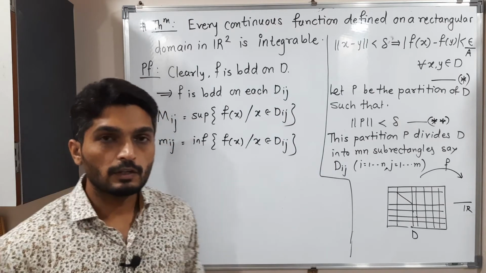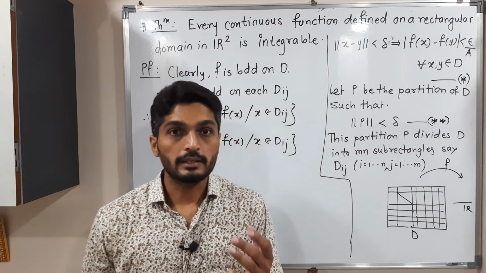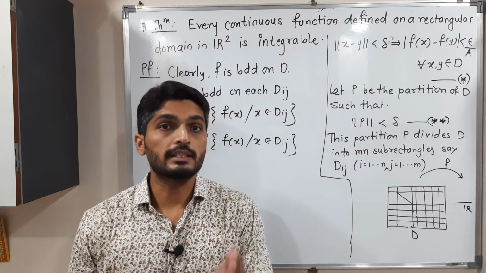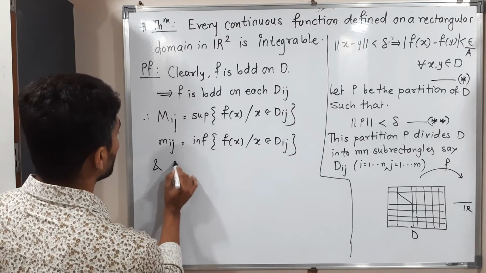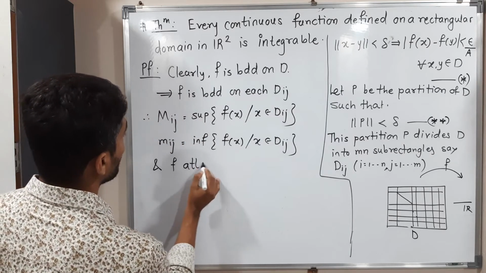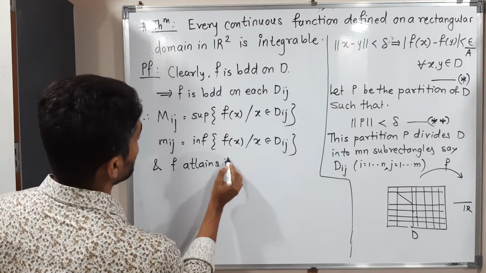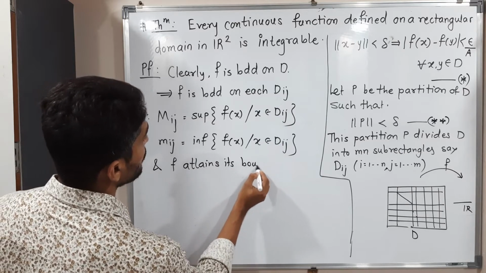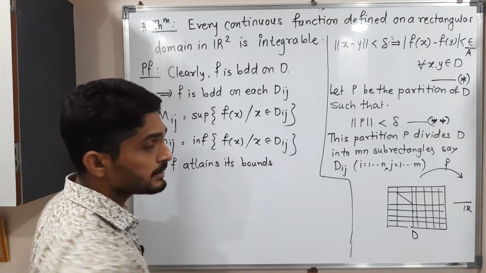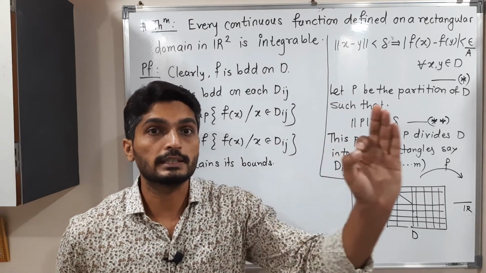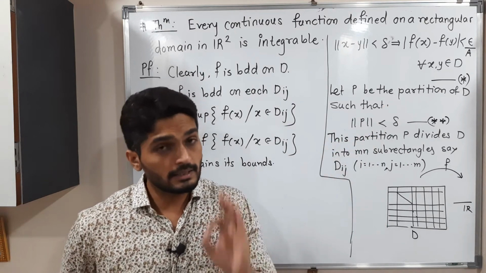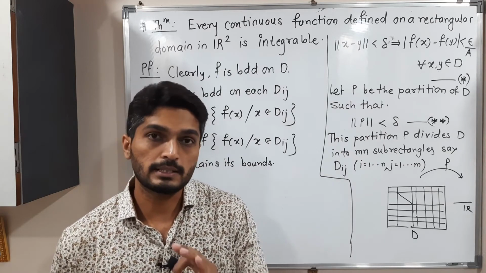The function is bounded and continuous, so obviously it attains its bounds. What is the meaning of it? If it attains its bounds, there is some point where the function has a maximum value, and some point where the function has a minimum value.